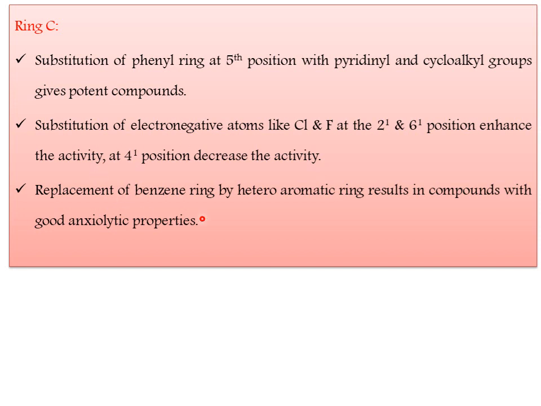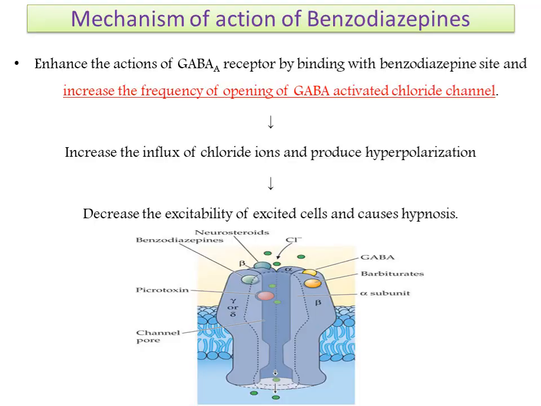If there is a replacement of the benzene ring by heteroaromatic rings, it results in compounds with good anxiolytic properties. So if you want anxiolytics, we always have to replace the phenyl ring with heteroaromatic rings. It produces good anxiolytic properties. This is the SAR of benzodiazepines of ring A, B as well as C.